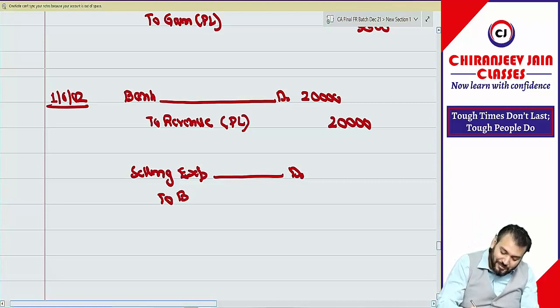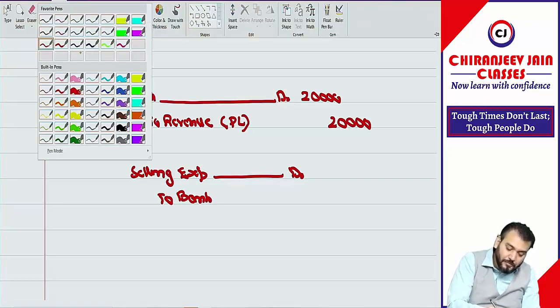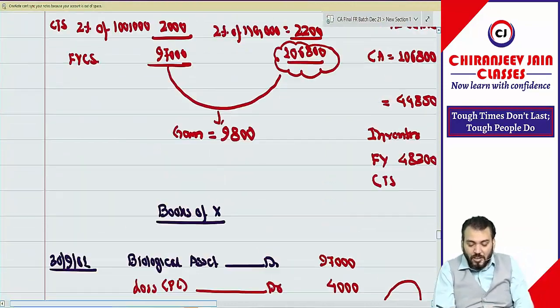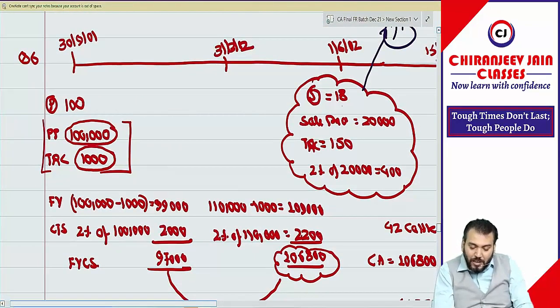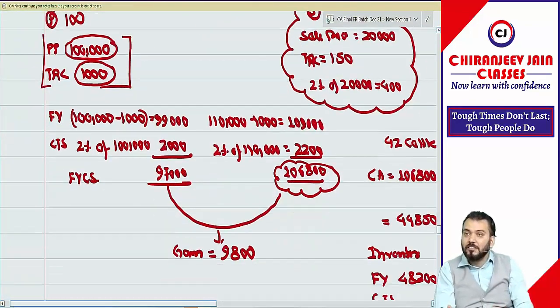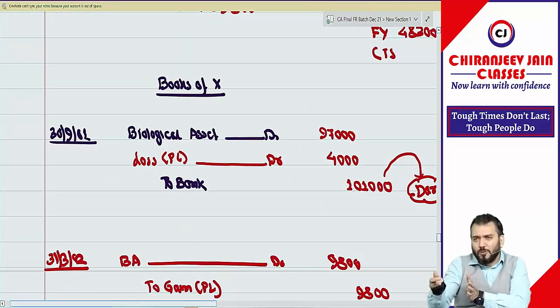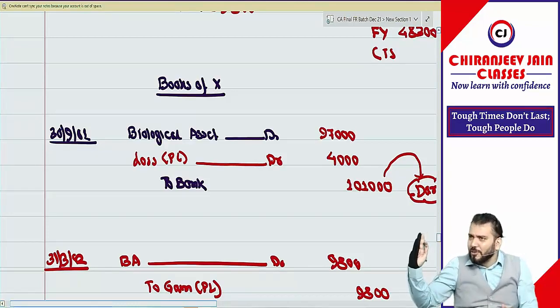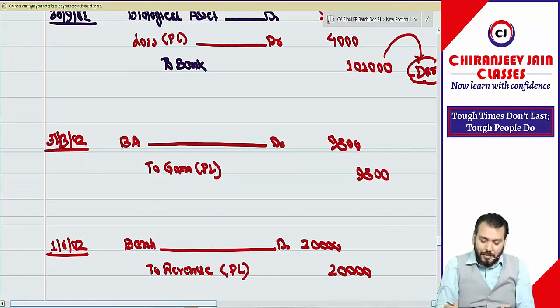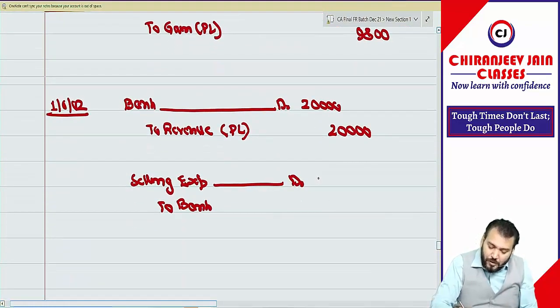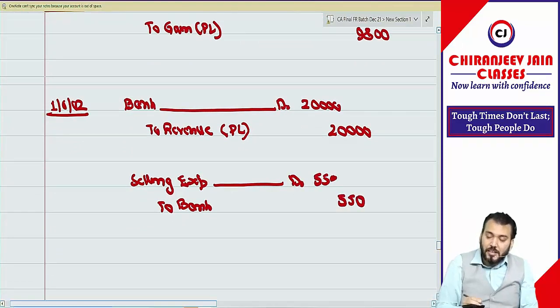So how much? Can you give me the total selling expense? Already we calculated, I think. 150 plus 400, 550. You can also write down transportation cost, means carriage outward account debit, then whatever commission account debit, that also you can write down. But selling expense account debit, total is 4,550. Correct?